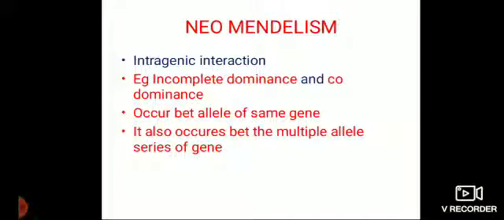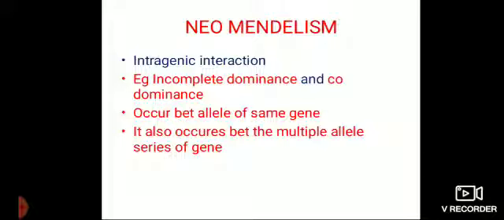For example, what is a backcross? Backcross is the crossing of the hybrid plant with any of the parents to isolate the particular gene. And what is the test cross? In the F2 generation we get the ratio 3:1, meaning one homozygous dominant, two heterozygous, and one homozygous recessive.